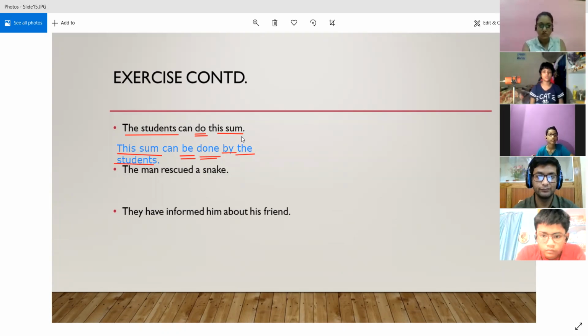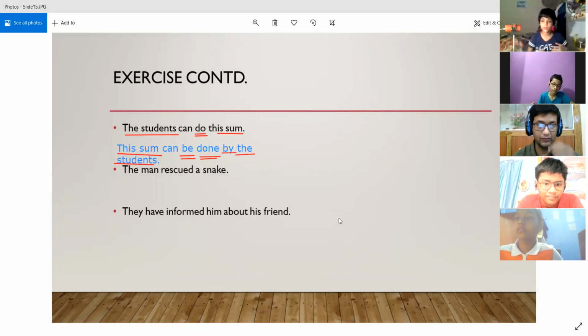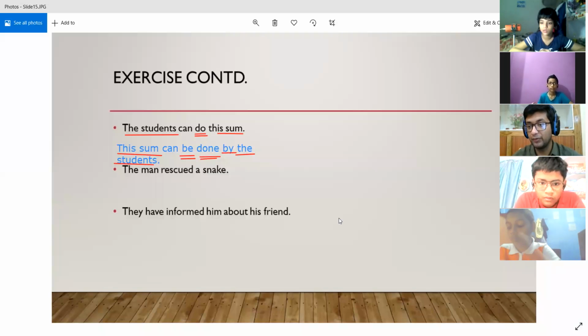Sir, a snake rescued by the man. A snake rescued by the man, you are saying. Yes, sir. Don't mute yourself so quickly. So tell me, where is the be verb? If you say a snake rescued by the man, then I think you have missed the be verb. Tell me the correct form of the be verb that will be used over here.